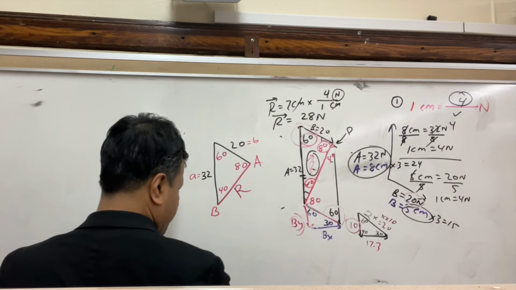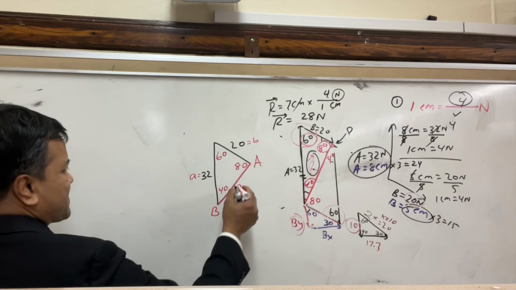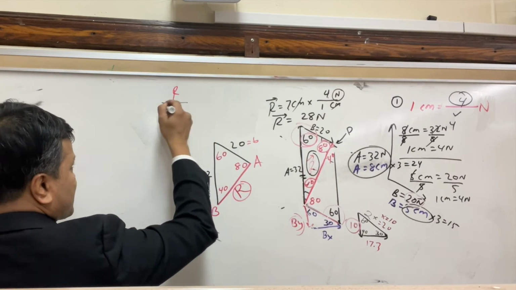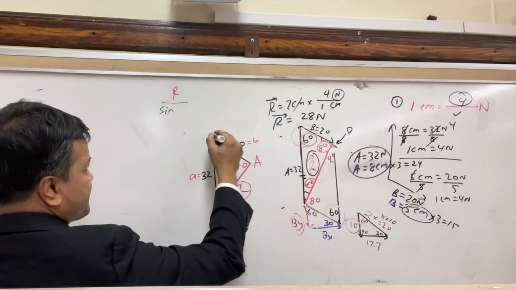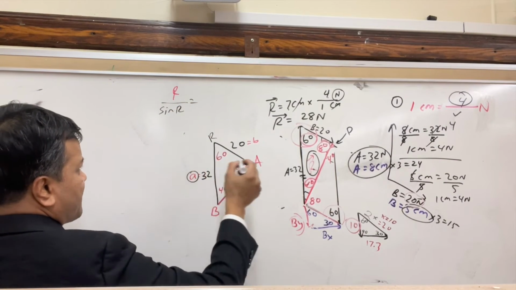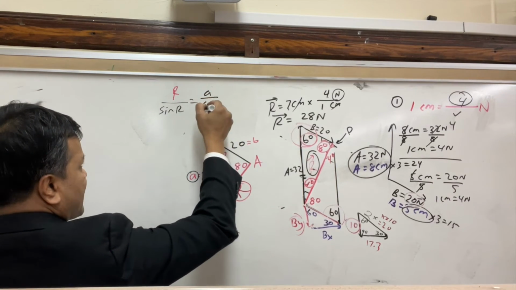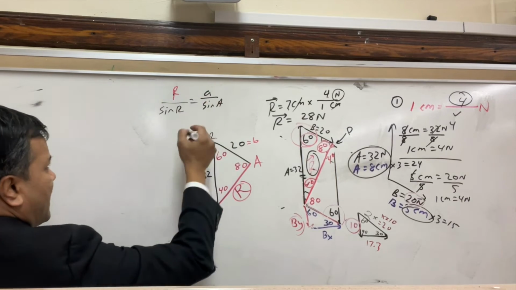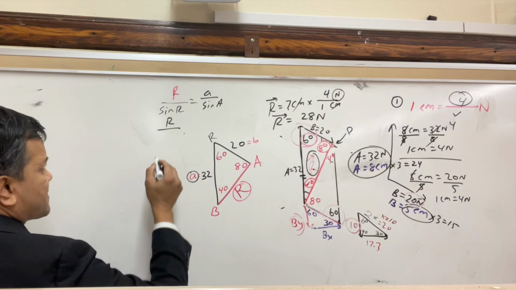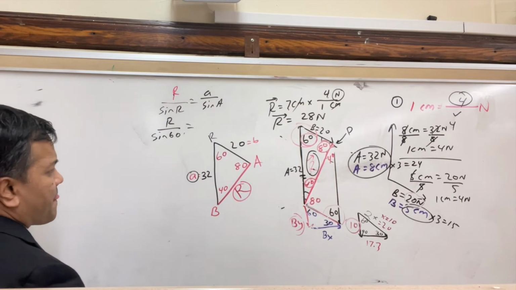So of course now we have everything we're looking for. You are solving for R, so put the R over here. So you can call sine R. So sine R is equal to, let's talk about A. A is sine A. So sine R is of course sine 60 is equal to A. What is A?